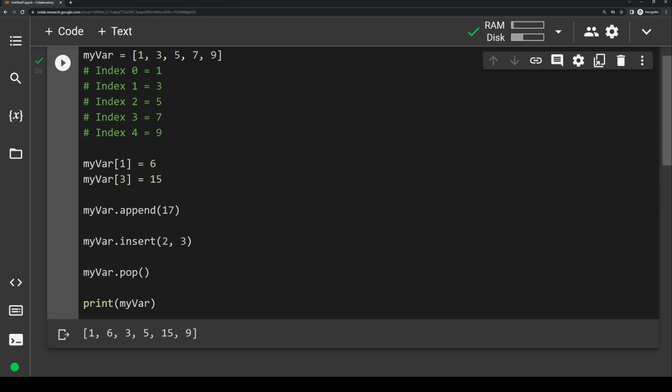We can actually specify a specific index with pop if we don't want to remove only the last item. So let's say we want to remove this 6. Well, we know this 6 is at index 1, because we have 0 and then 1. So let's say we just pop whatever's at index 1, and now we print it, and the 6 is gone.